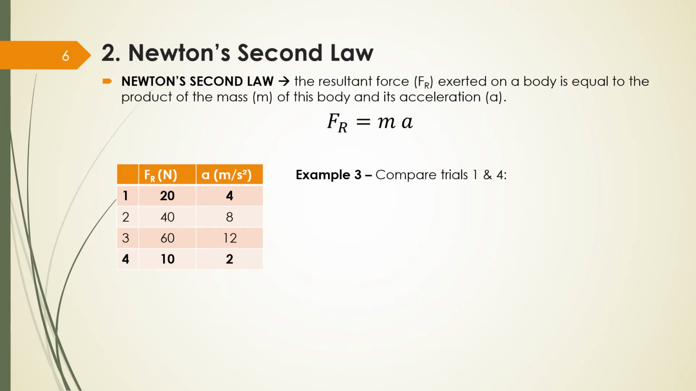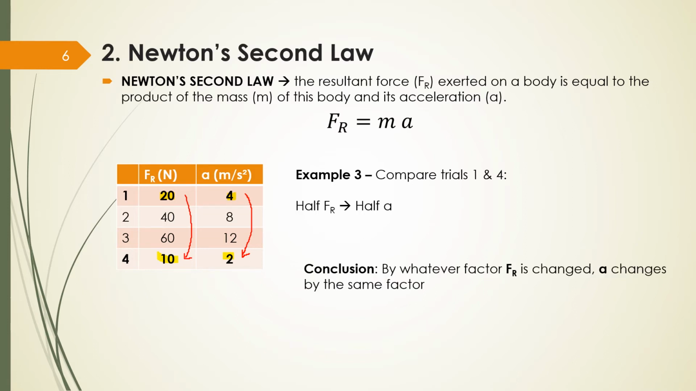Let's compare now 1 and 4. Trial 1 was a force of 20 newtons and trial 4 is 10. What happened? It decreased by half. And what about acceleration? It was 4 and now it's 2. Also decreased by half. So if I halve my force, my acceleration is also going to be half.